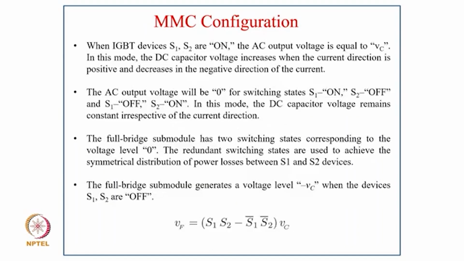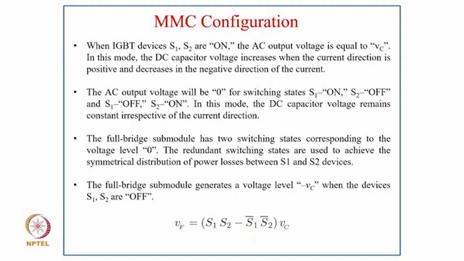So when IGBT devices S1, S2 are on, the AC output voltage is equal to VC, and in this mode the DC capacitor voltage increases when the current direction is positive and decreases in the negative direction of the current. The AC output voltage will be 0 for switching states S1 on and S2 off, and S1 off and S2 on, and in this mode the DC capacitor voltage remains constant irrespective of the current direction.